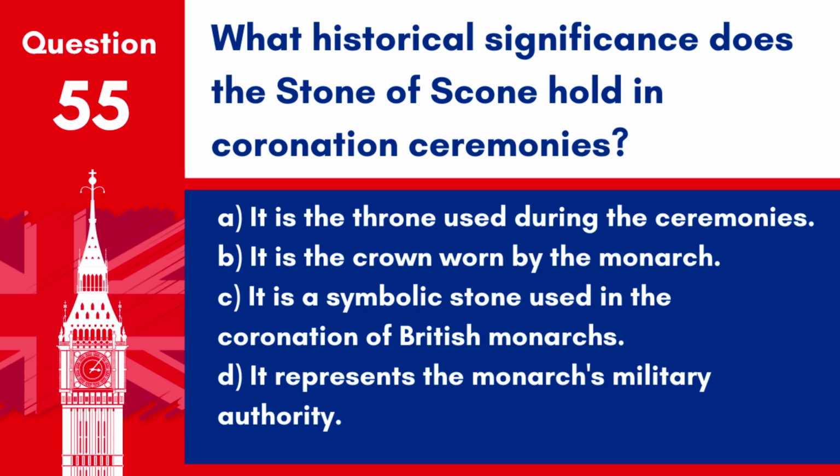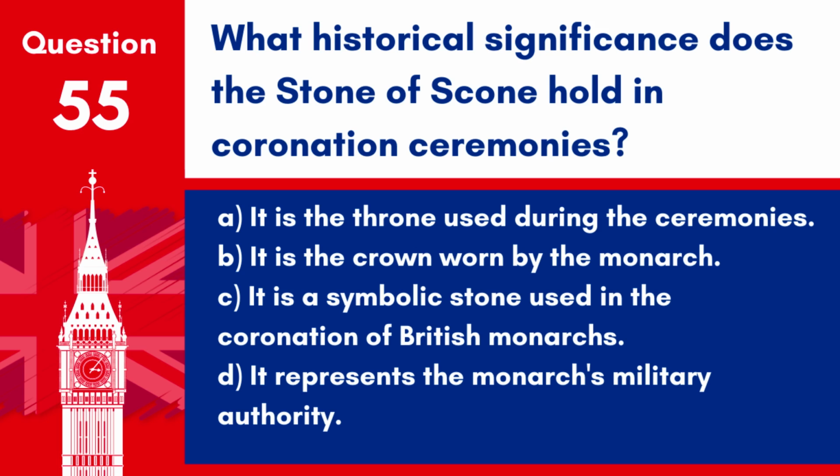Question 55. What historical significance does the Stone of Scone hold in coronation ceremonies? A. It is the throne used during the ceremonies. B. It is the crown worn by the monarch. C. It is a symbolic stone used in the coronation of British monarchs.